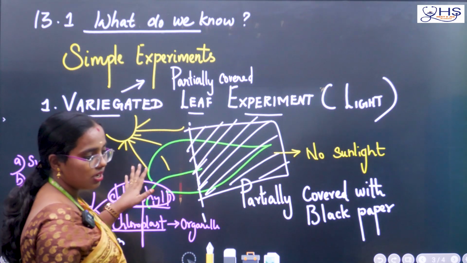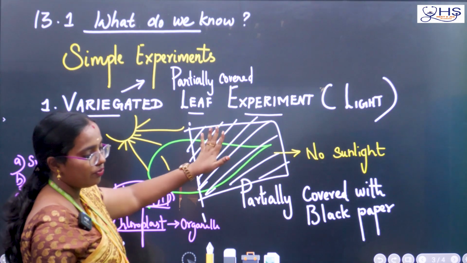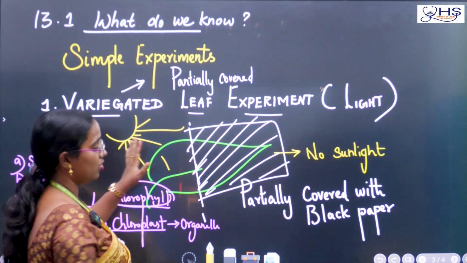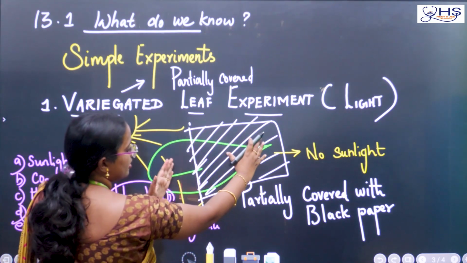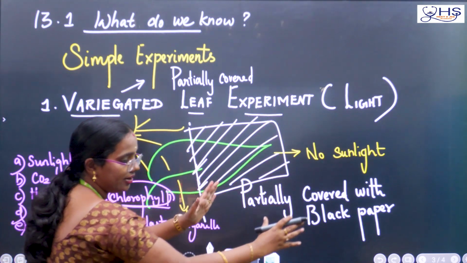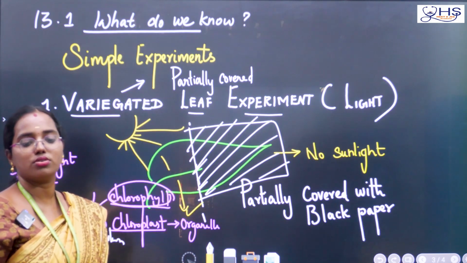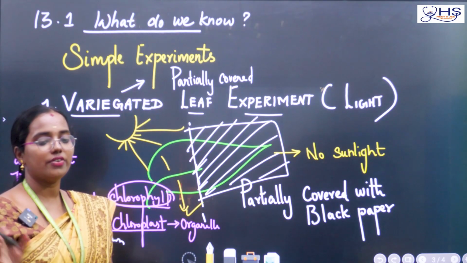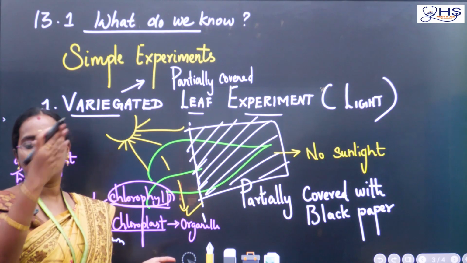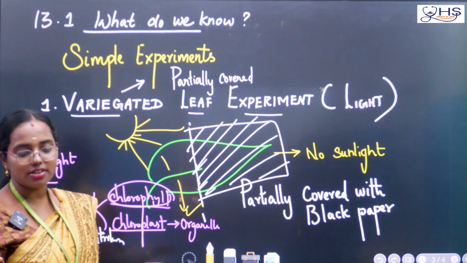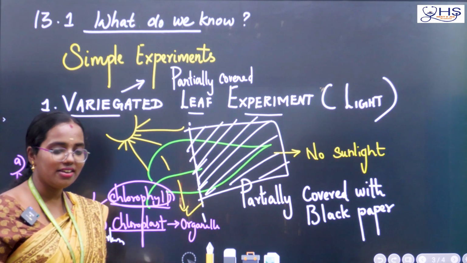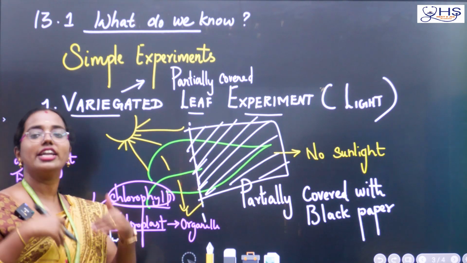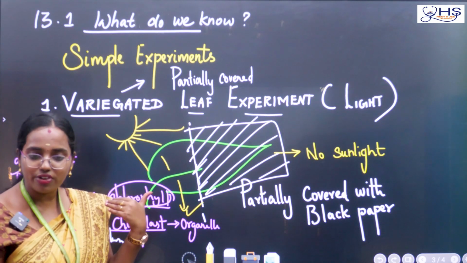Here, there is no starch. Here is the output, the product you will get. Here this is 100% okay, but this part, because you are blocking the sunlight, there is some problem in the production also. There is a problem in the output also. If you are affecting the input, then the output also will be affected. Okay, if I don't teach you well, then your marks also will be affected. Yes or no? Only if the input is good will the output be good.